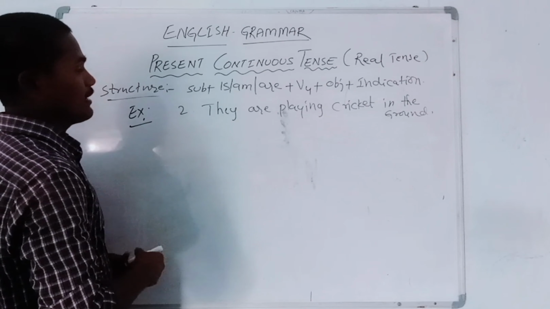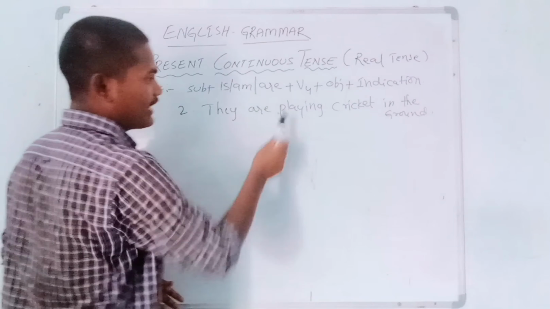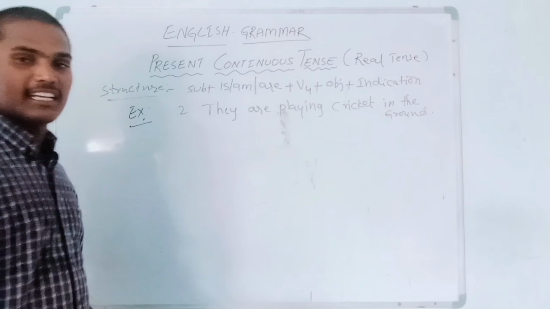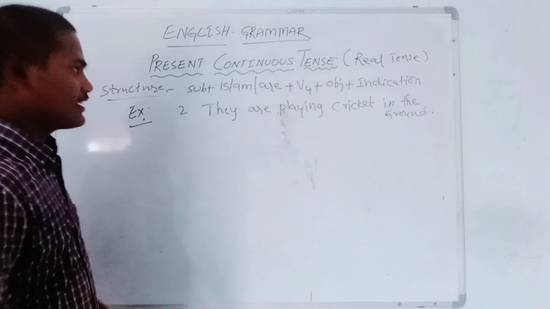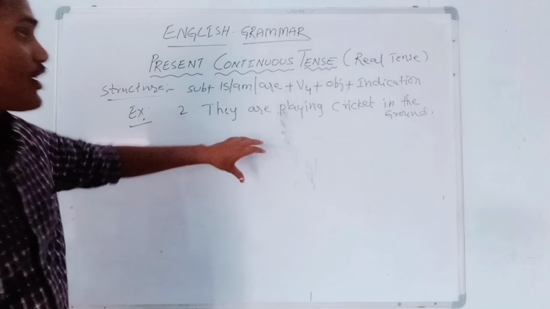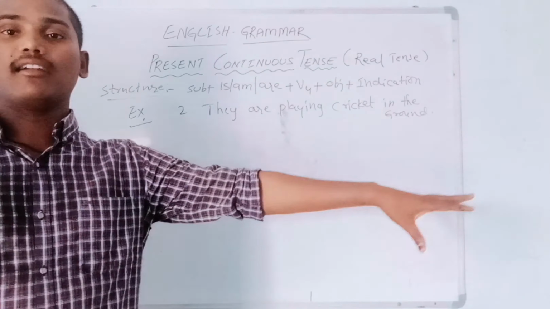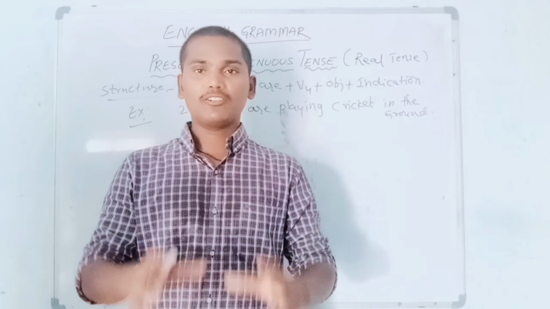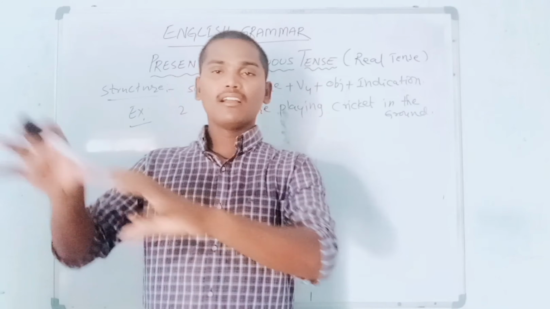So, "they" is the subject, "are" is the helping verb. Playing is the main verb. Cricket is the object. In the ground is the indication. Indication means extra words. I hope you definitely know that. So, it is a present continuous tense action because when we are talking about playing, the action is going on. Basically, some children or two teams are playing cricket in the ground.